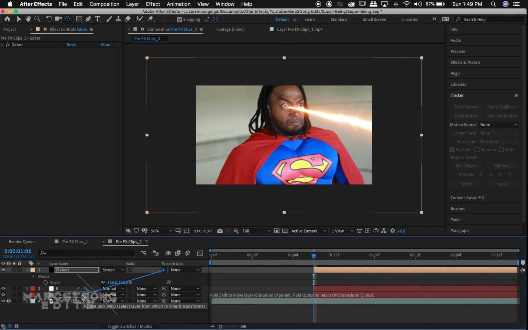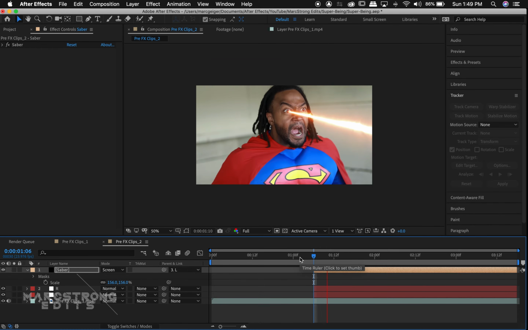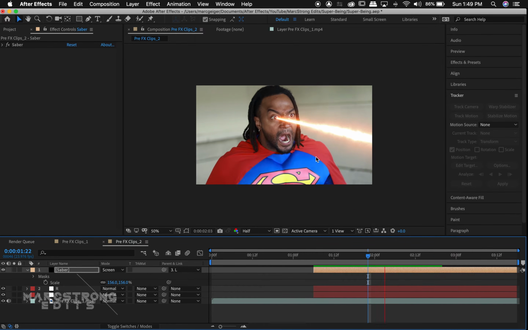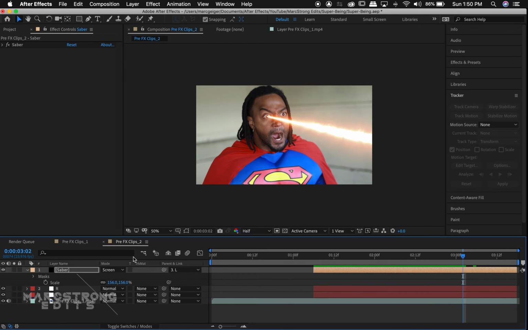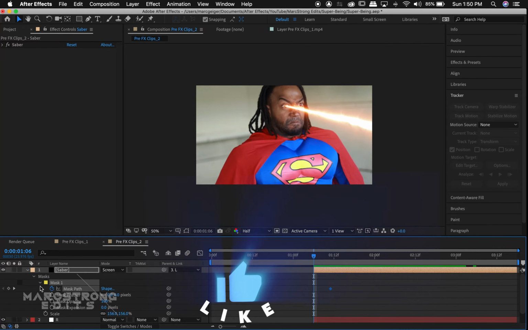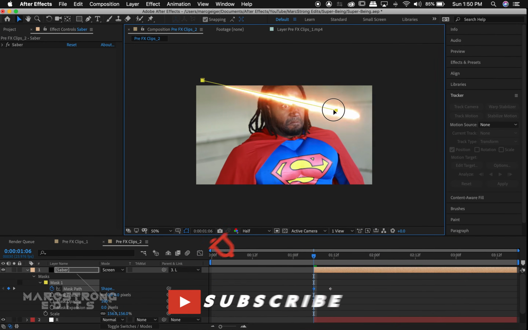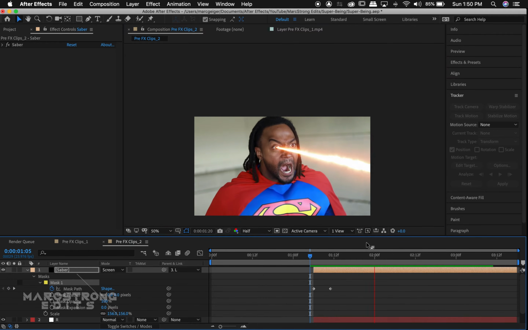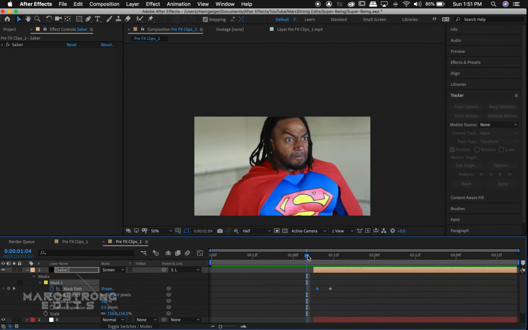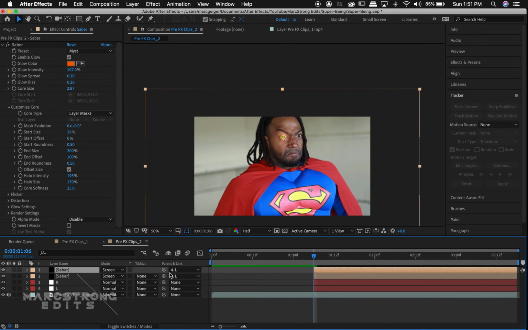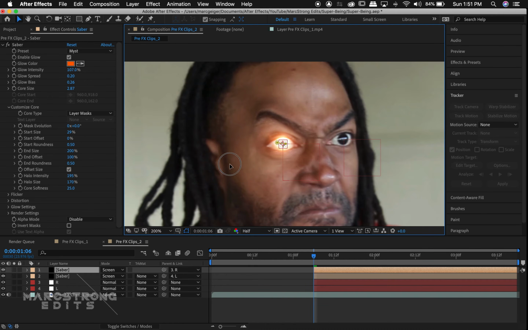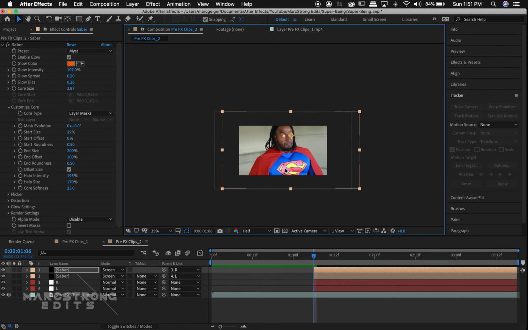We'll parent the Saber layer to layer L. Under the mask properties, we'll keyframe the mask path to start from the eye and shoot out. We're going to duplicate our Saber layer and we're going to parent this to layer R. And we'll go ahead and position this over the right eye.